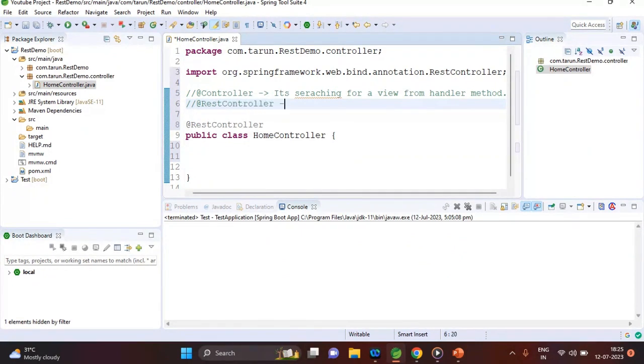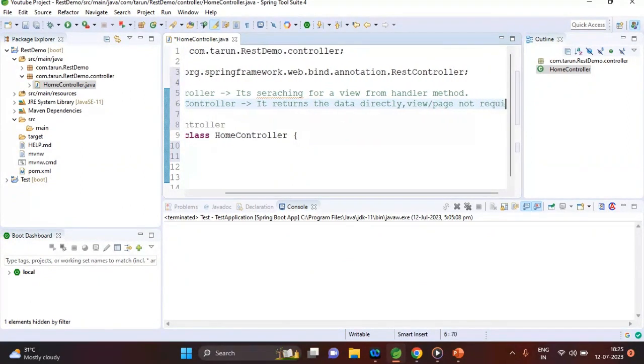RestController returns the data directly. View or page not required.